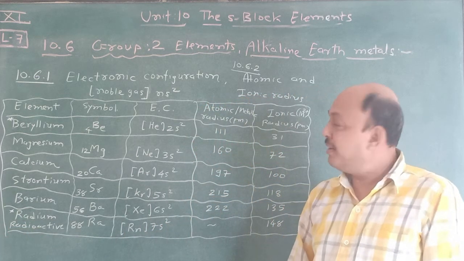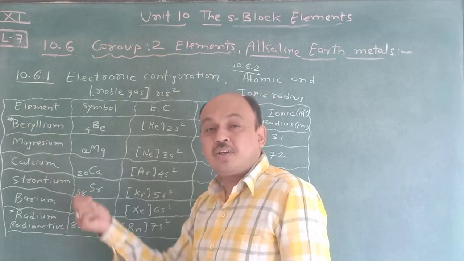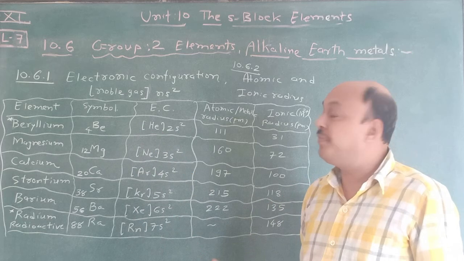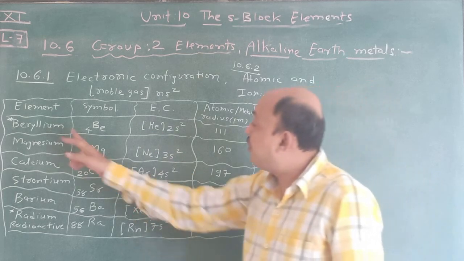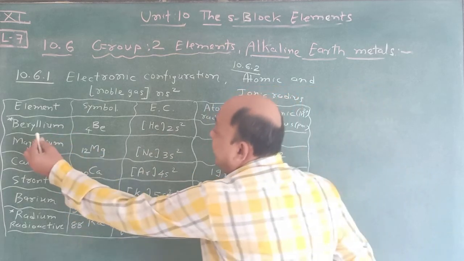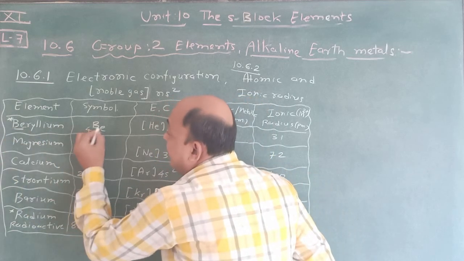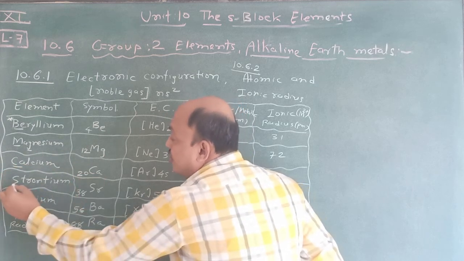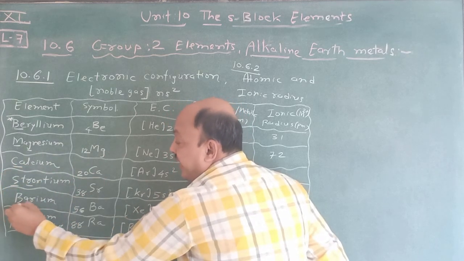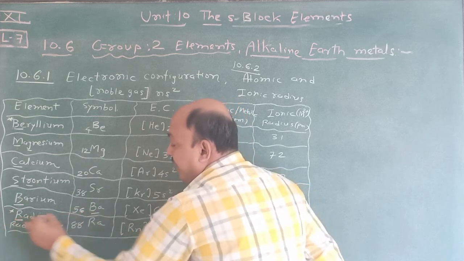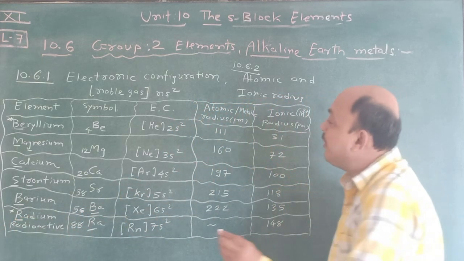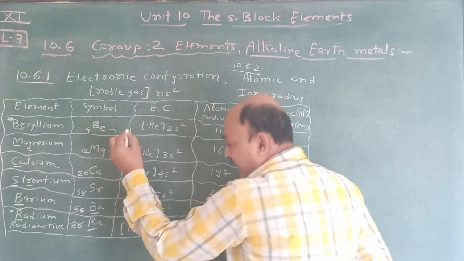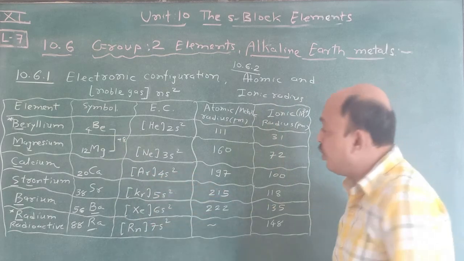You can remember it in many ways, but remember one particular way, because the sequence is very important when you write electronic configuration. So Be is beryllium, Mg magnesium, Ca calcium, Sr strontium, Ba barium, Ra radium. And remember this magic number: 4 plus 8 is equal to 12.